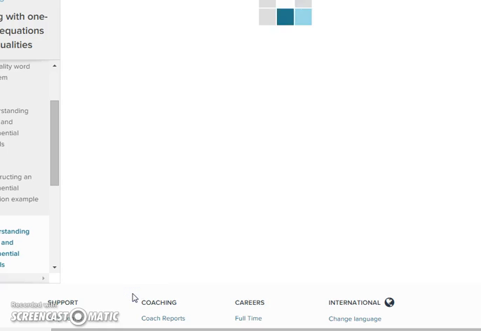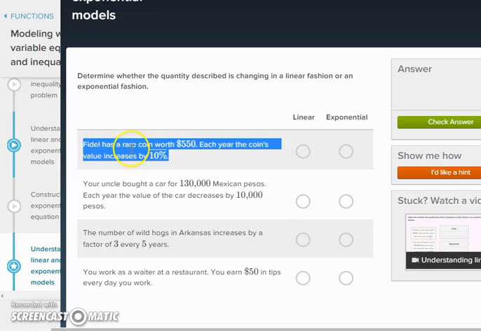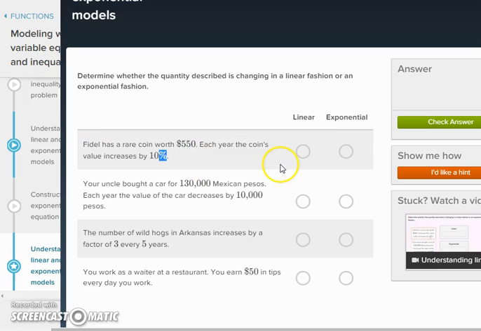Let me see if I can find one that has the tiles. Yeah, okay. Fidel has a rare coin. What is the keyword and what does it tell you? Nadia, go ahead. What do you see that's a keyword here, and what does it tell you? Is it linear or exponential? Okay, what is highlighted, and does that make it linear or exponential? And is that linear or exponential?